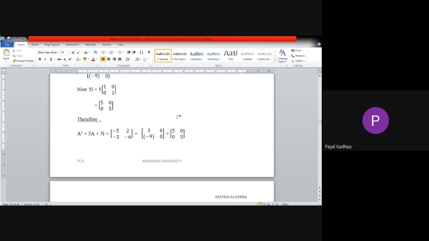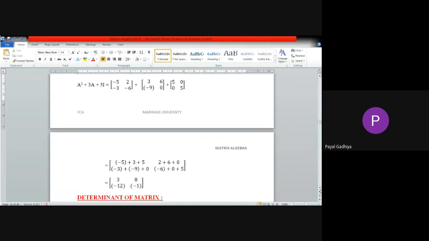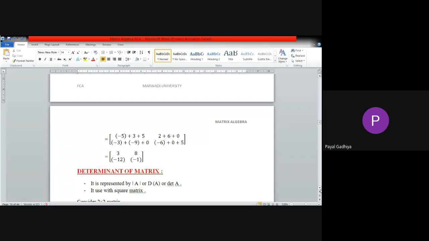Okay, so this completes the question. Now the next term which we are going to find is the determinant of a matrix. Now how will we find the determinant?